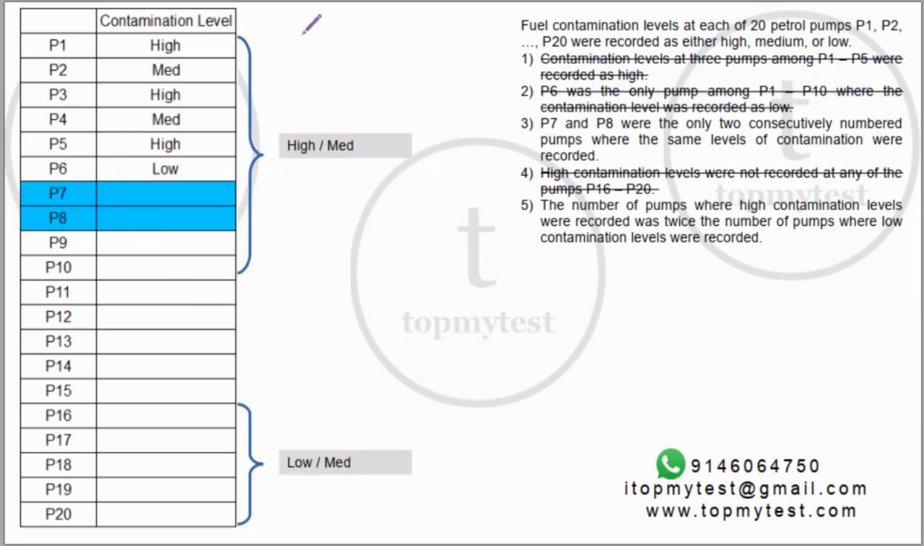Okay. Now we have written this down neatly. Now if we analyze this, the number of pumps where high concentration level was recorded were twice the number where low concentration levels were recorded. Now, from P1 to P15, the maximum number of high pumps will be either 8, or even if you use these two, you can probably squeeze in 9. Right. Now, because high concentration is double low concentration, it cannot be 9. So the maximum value will be 8. It can be 8, 6, 4.